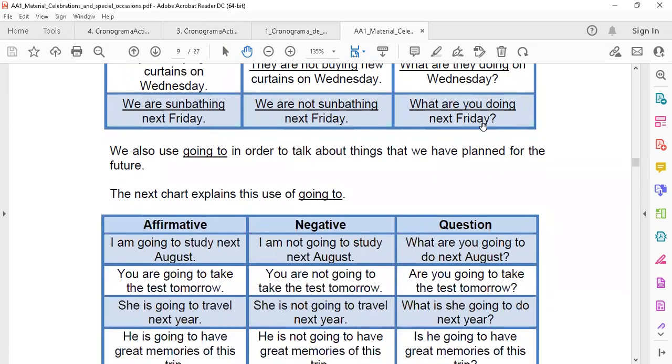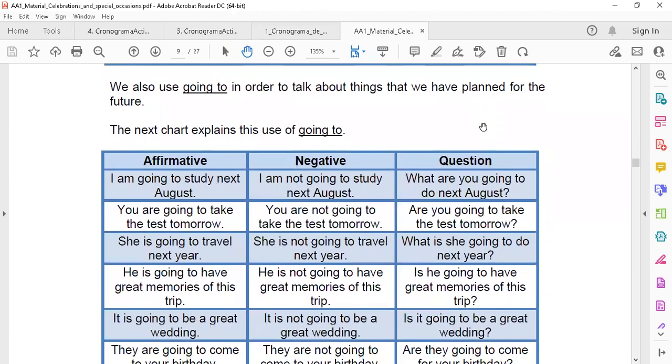In the second part, we find that we can also use going to. Remember going to. ¿Recuerdan ese going to? Cuando en el colegio nos enseñaban el futuro, nos enseñaban el futuro con going to. Pero ya sabemos que podemos utilizar going to, presente continuo, y bueno, y hay otros ahí que más adelante van a ir viendo.